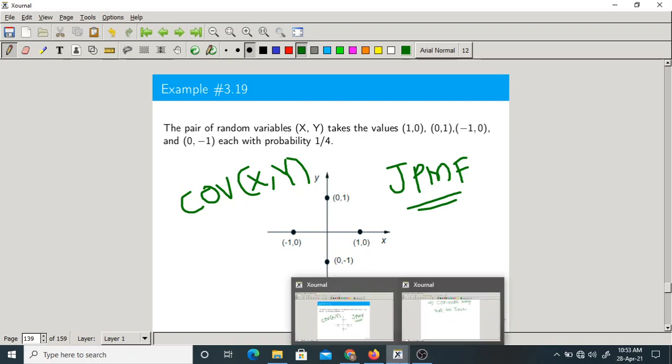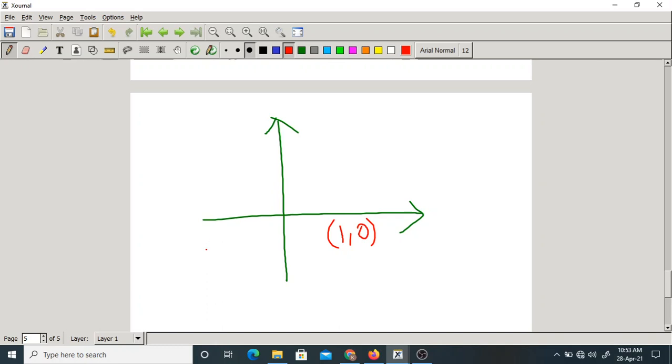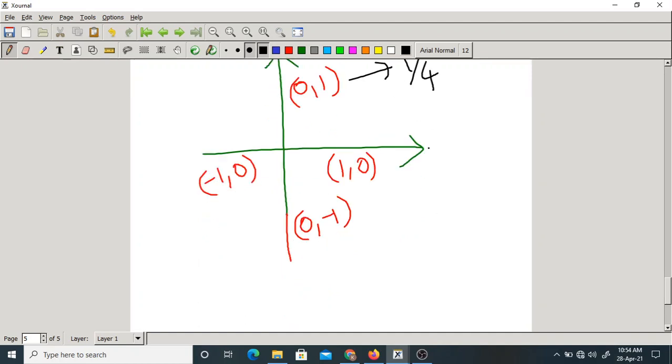So let me draw it here. They gave us a joint PMF with the values. What are the values? (1, 0), next (-1, 0), next (0, 1), next (0, -1). These are 4 points. All are equiprobable, so the probability of each point is 1/4. So this is the joint PMF.